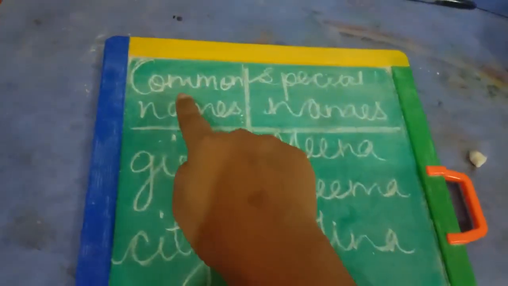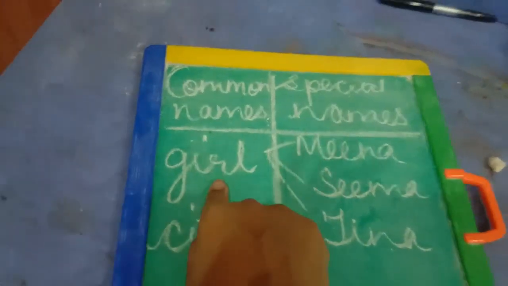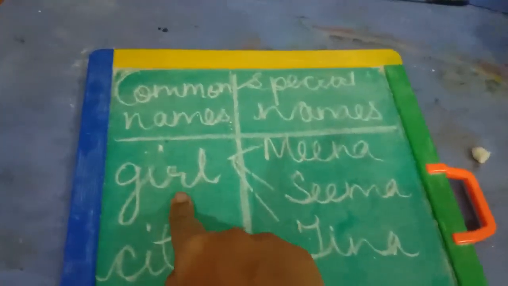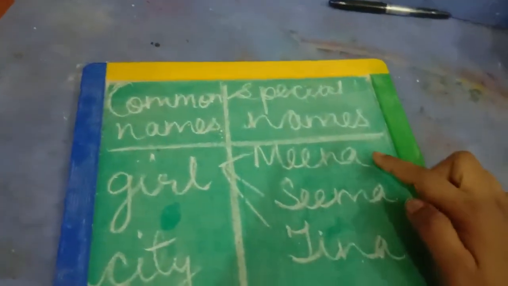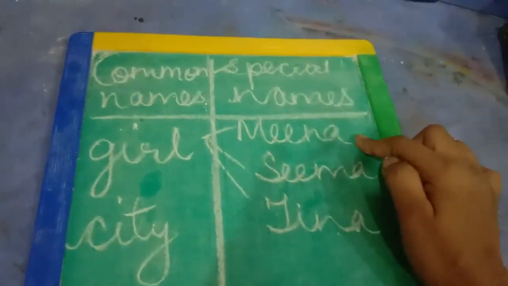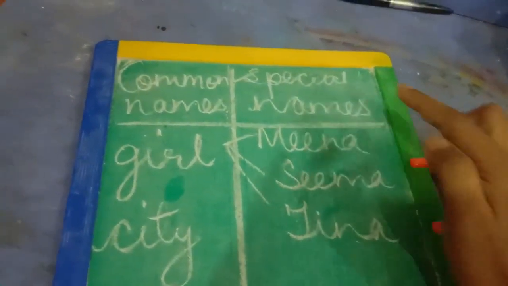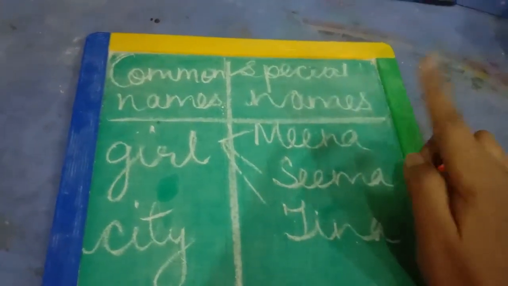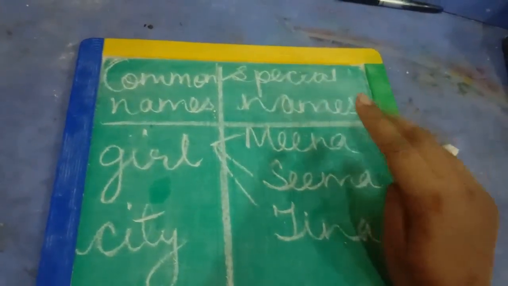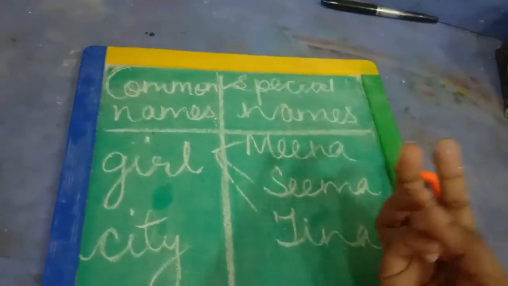So first common name is the girl. Now see, in this column we have 3 special names: Meena, Seema, and Tina. Meena is the name of one girl, Seema is the name of a second girl, Tina is the name of the third girl.